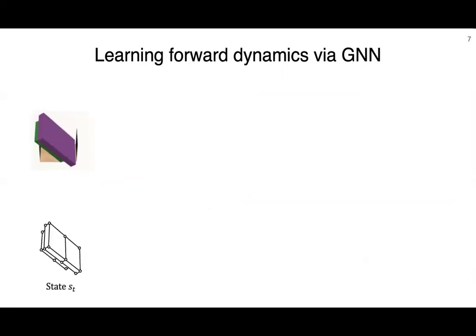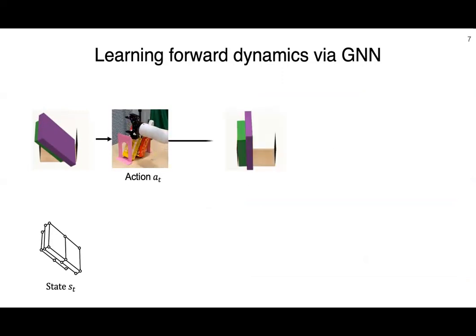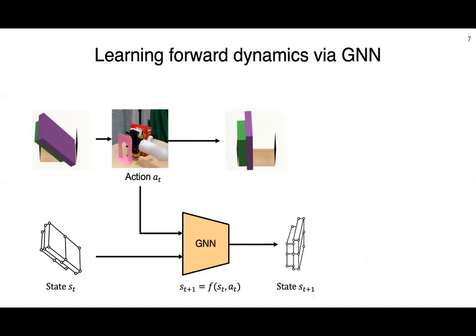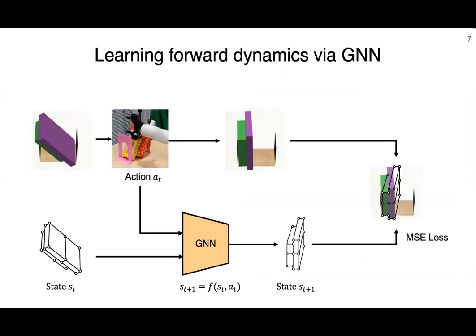During the training, our approach begins by sampling a set of random robot action parameters. Following the execution of this action, we collect the ground truth future object state. We take the state and the corresponding action as the input to a graph neural network. The GNN then generates a predicted state of the object based on the robot's action and provided initial state. The loss function using mean squared error compares the ground truth with the GNN's predicted state.